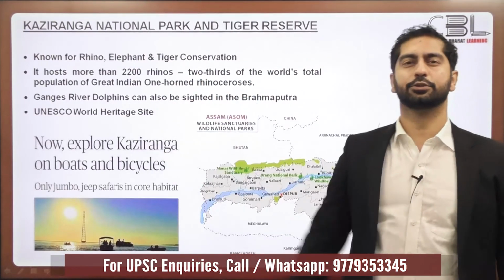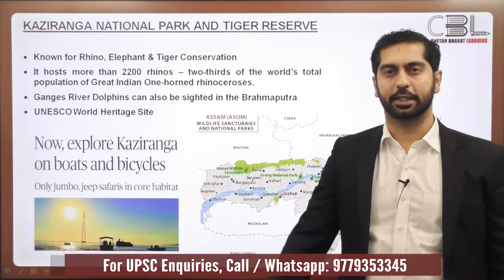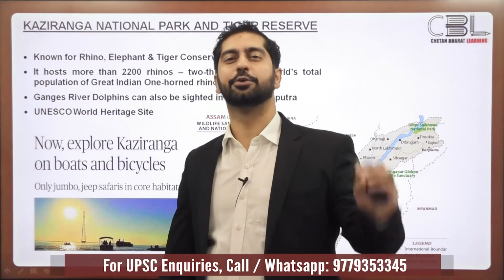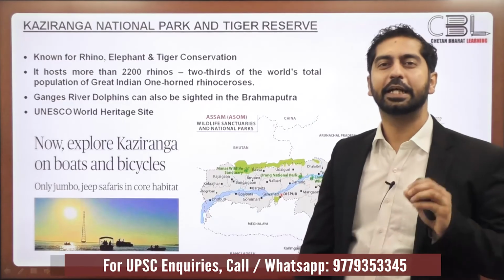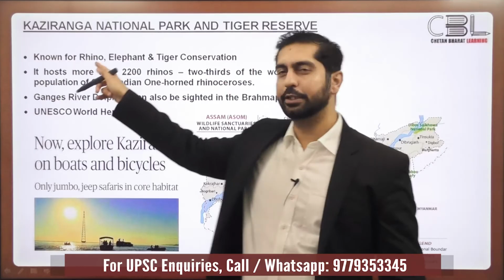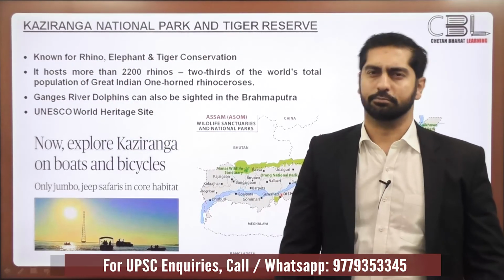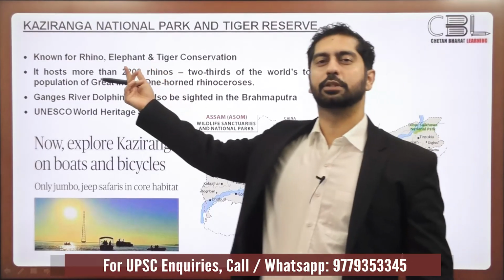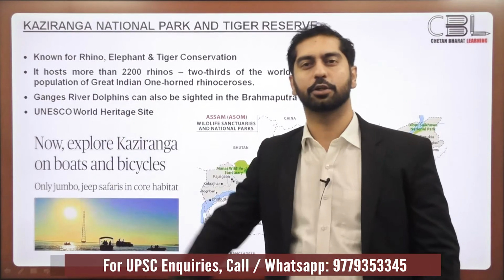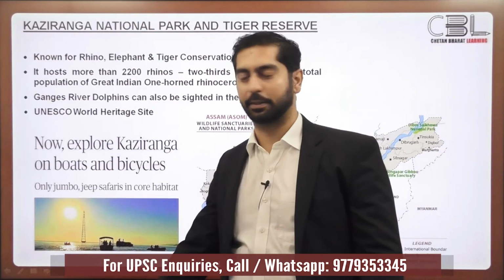The last news item that we'll be covering is regarding the Kaziranga National Park and Tiger Reserve. Kaziranga National Park is the best known habitat of great Indian one-horned rhinoceros. It is not only known for rhino conservation, it is also known for elephant conservation and tiger conservation. More than 2200 rhinos, that's more than two-thirds of the total population of the great one-horned rhinoceros of the world, is found in Kaziranga National Park.